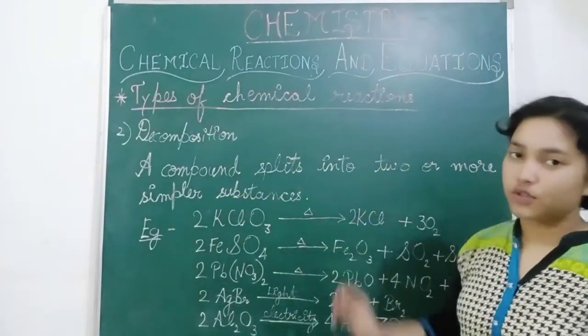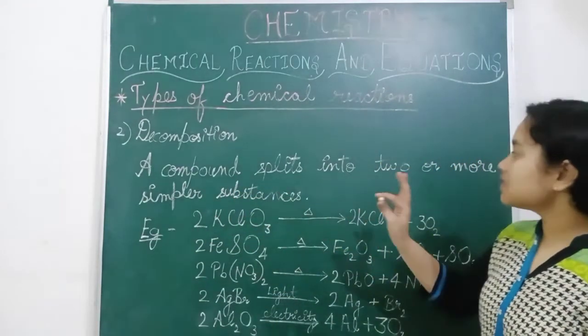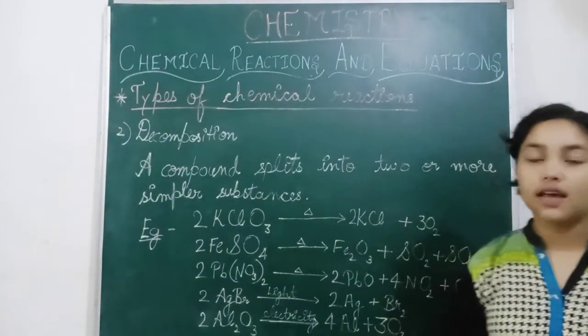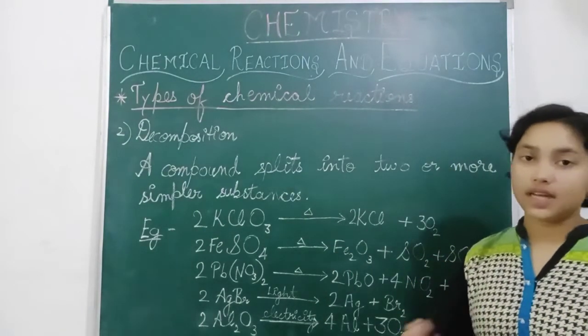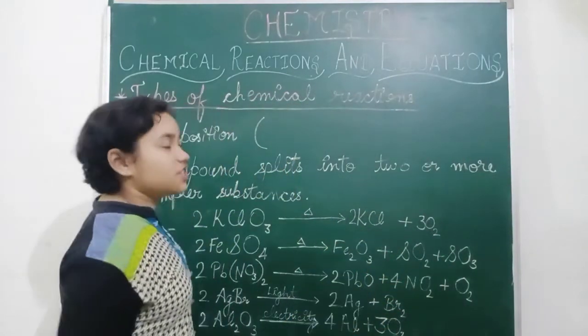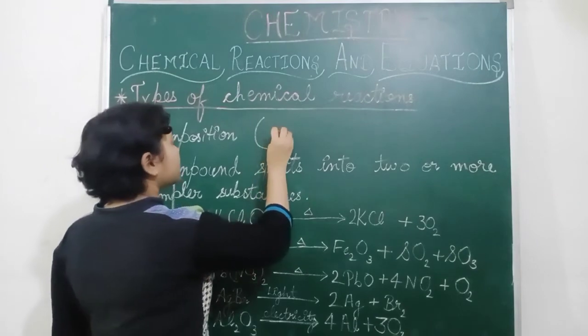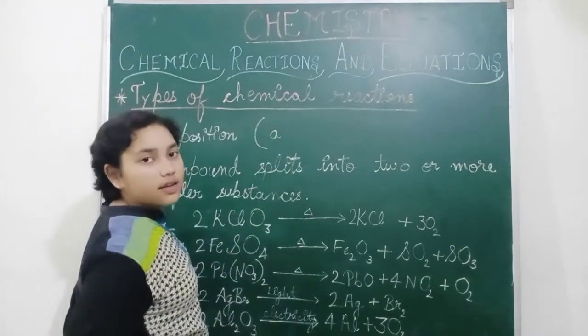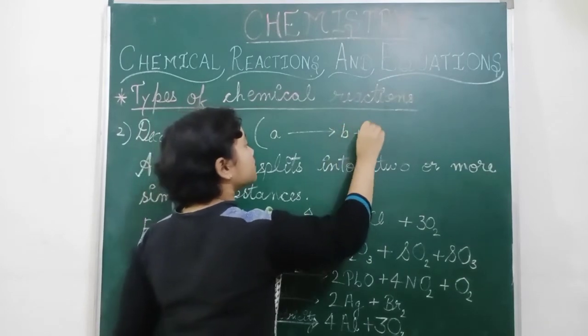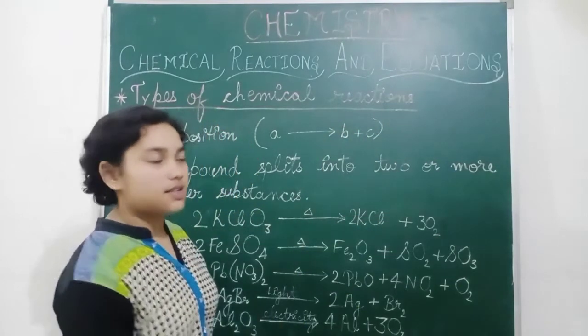Next is decomposition reaction. A compound splits into two or more simpler substances. So this is just the reverse of the combination reaction. A is the substance, it splits down into B plus C or whatever substances are there.